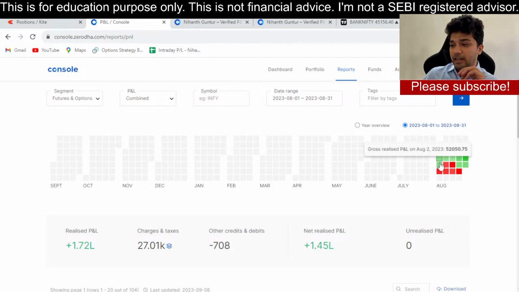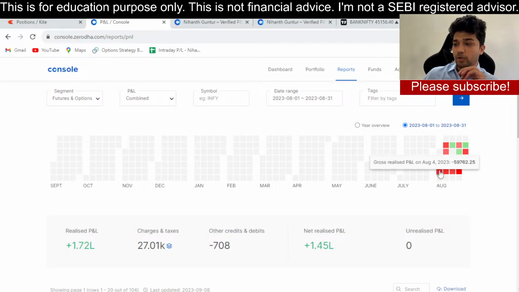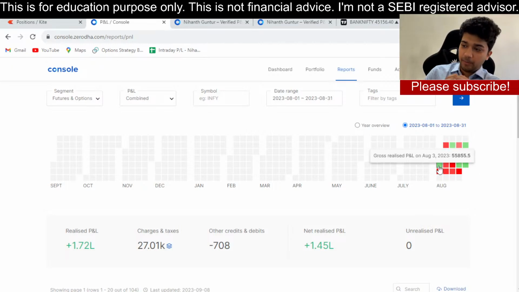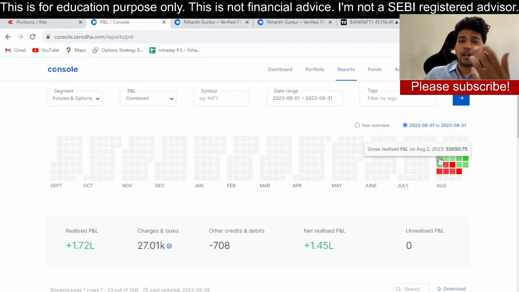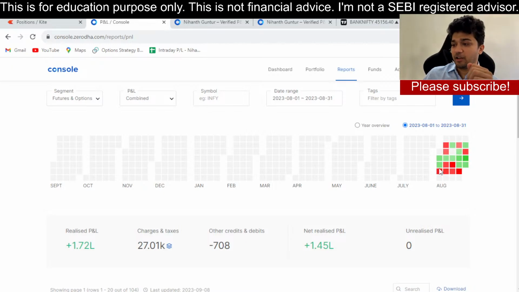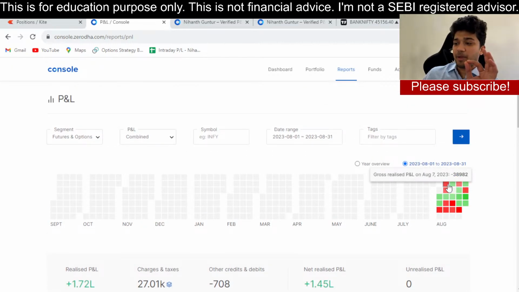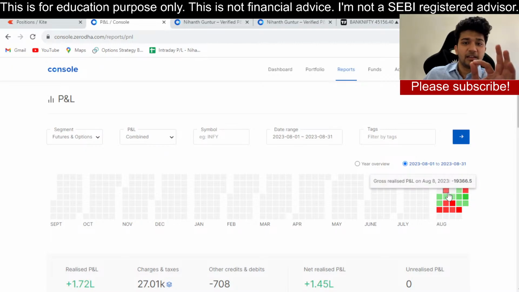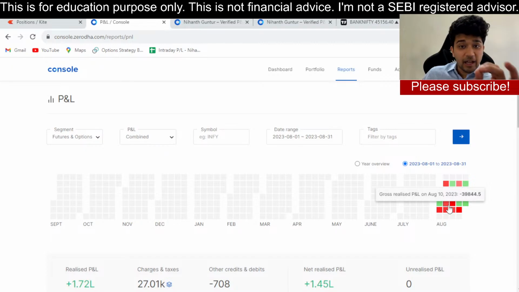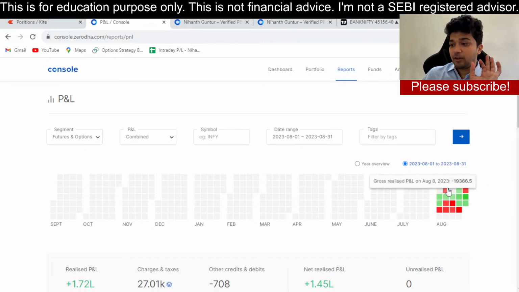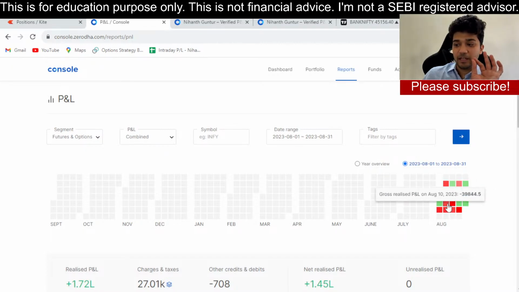If you look at the initial phase, day 1, day 2, day 3. The first 2 days we made great profits in August. I was already plus 1 lakh in the first and second day. Now the third day I got a big loss of 60,000. Then I go further up here, 38,000 loss, then 19,000 loss, then a very small profit, 26,000 profit, 39,000 loss, 50,000 loss. Now if you see, this whole second week of August was a very bad period for us in terms of our strategy.